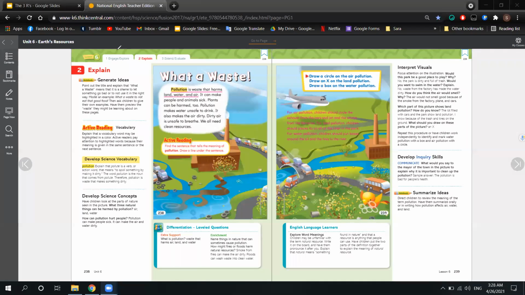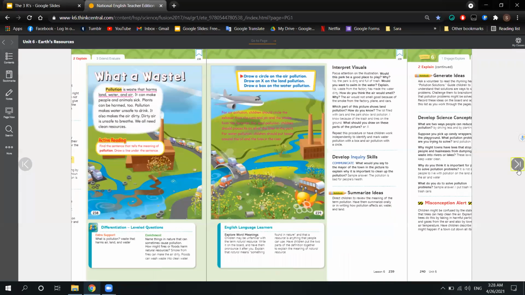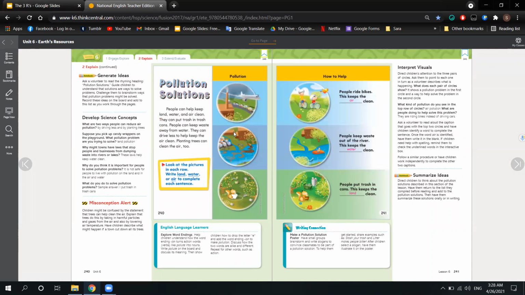Okay, so after we got to know the meaning of pollution, we have to know how can we save the environment, or how can we save the area from getting polluted. So we have pollution solutions. It's like, what can we do in order to keep that water clean and the air clean and the land clean? Okay, so people can help keep land, water, and air clean.